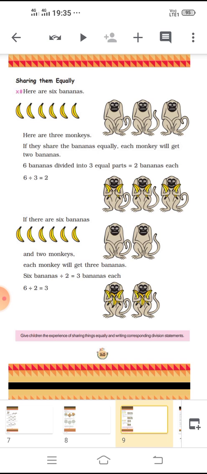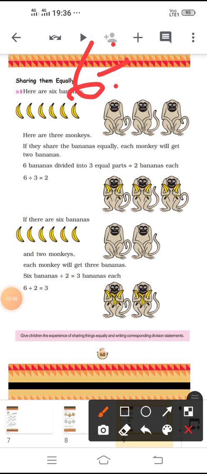Sharing them equally. Here are 6 bananas and here are 3 monkeys. If they share the bananas equally, each monkey will get 2 bananas. You got it? 6, the total number, divided by 3. So, each monkey will get 2 bananas each.